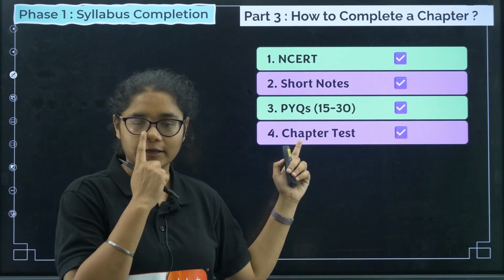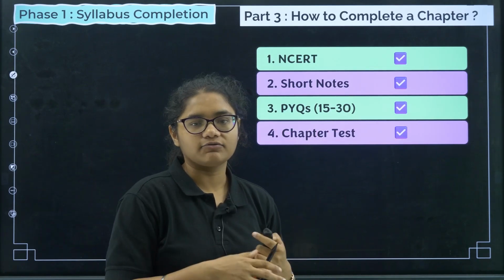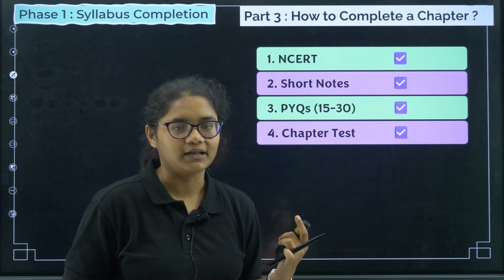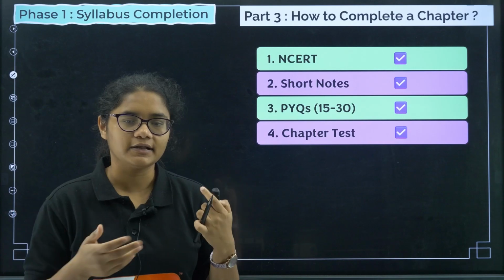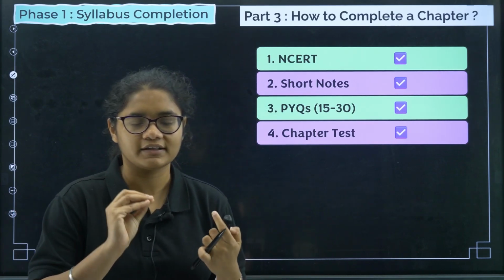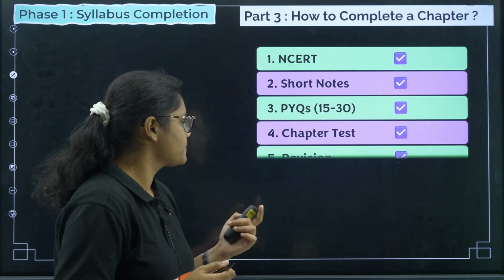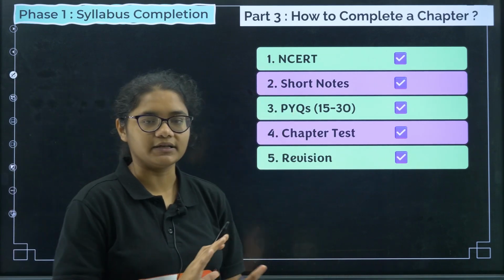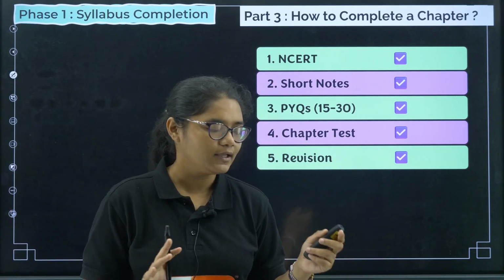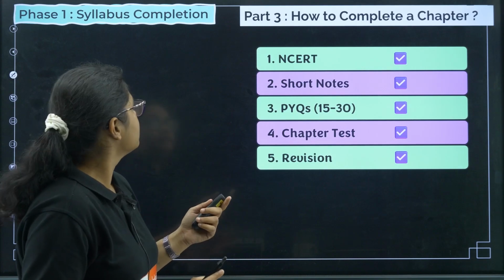Okay, this test you can take from our channel's mock tests. Every Sunday we are conducting a mock test, from there you can give, or if you have any coaching material you can use that. So just give a small test of 15-20 questions. Then you have to do one revision, and after that you can say, okay, this chapter is completed for you. Okay, fine. So we are done with phase 1.